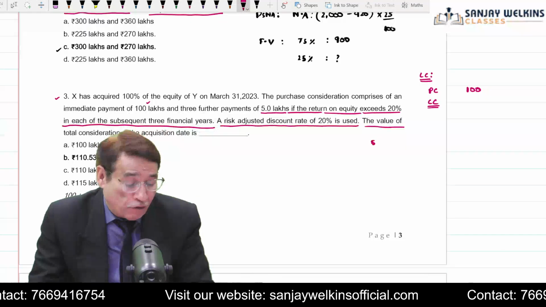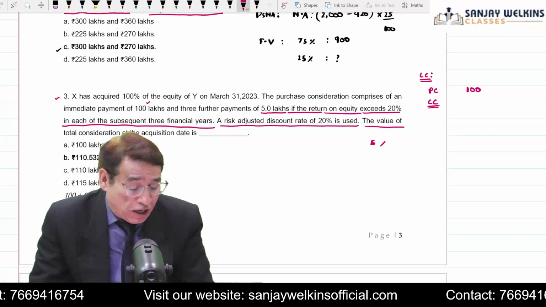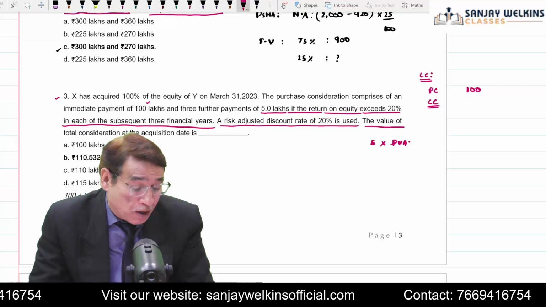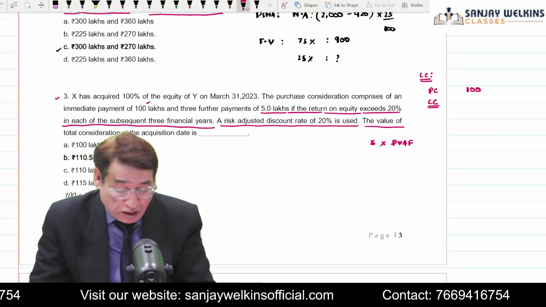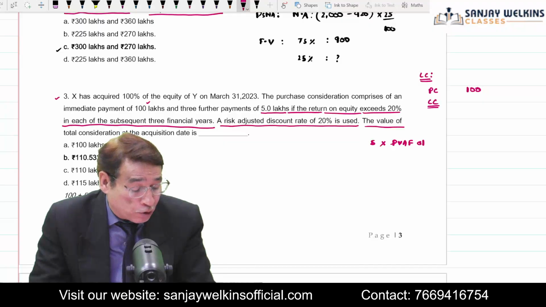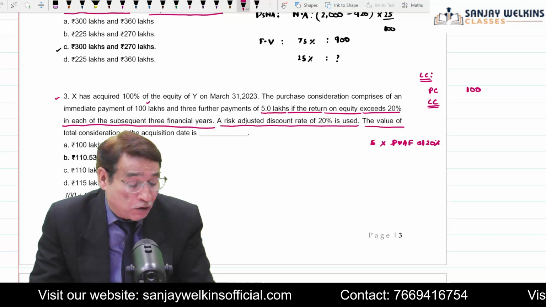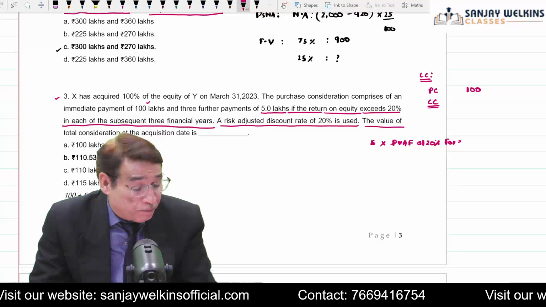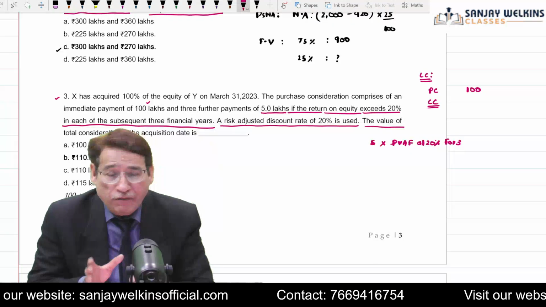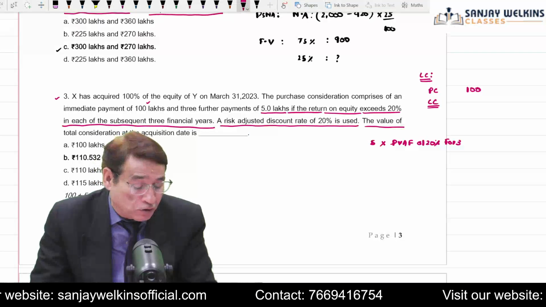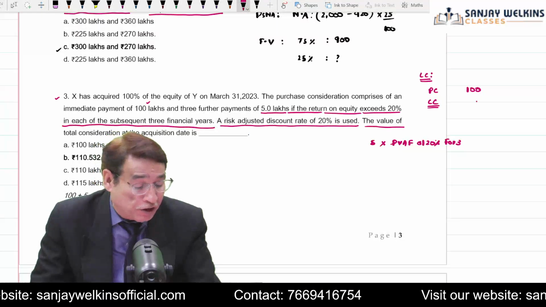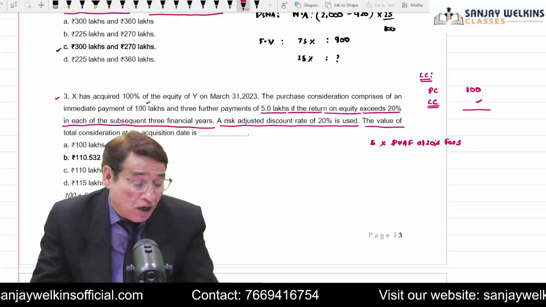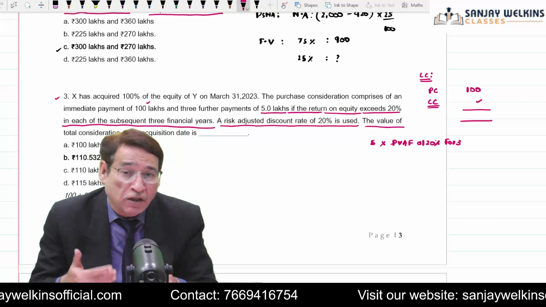So for that, you will have to multiply it with the present value annuity factor at 20%. At 20%, you are going to find the present value annuity factor for 3 years. Once you have the present value factor, you simply multiply it with 5, and that will tell you the value at which you are going to include the contingent consideration, and the total amount ultimately will be considered as total consideration.